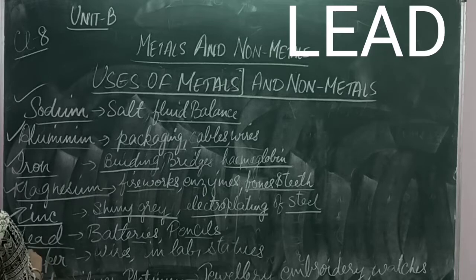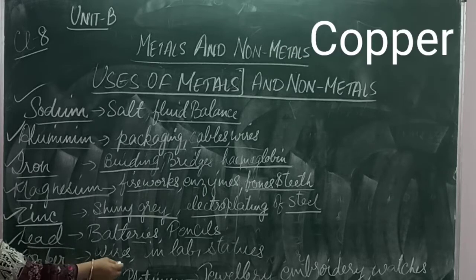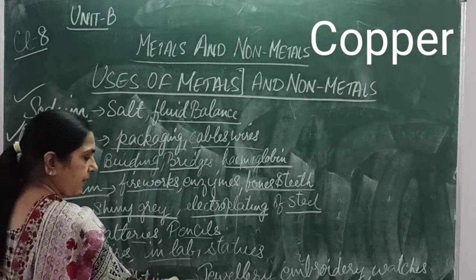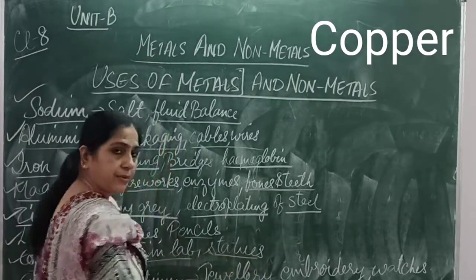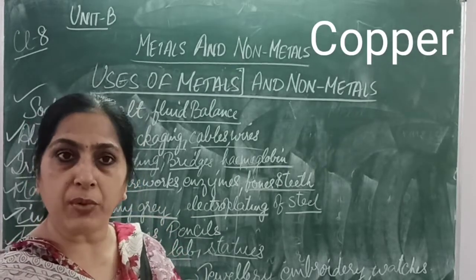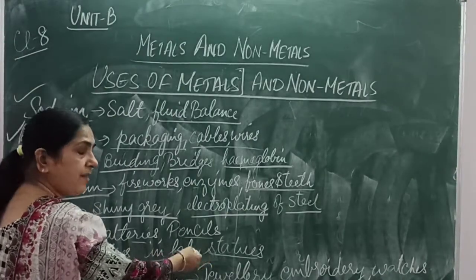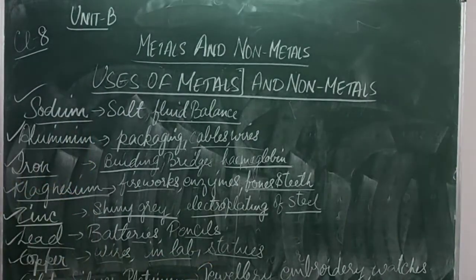Then we have copper. Copper is used in wires, in laboratories, and to make various statues. The decorative items we use for home and interior decorations are made of copper. So the statues and idols are made of copper.